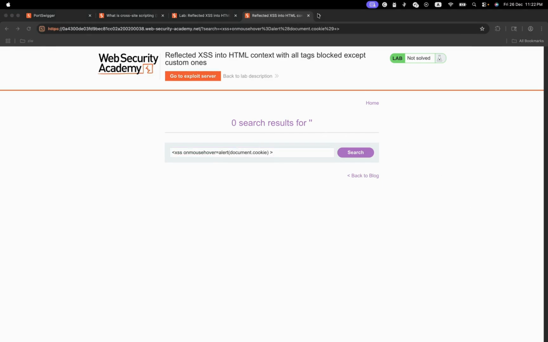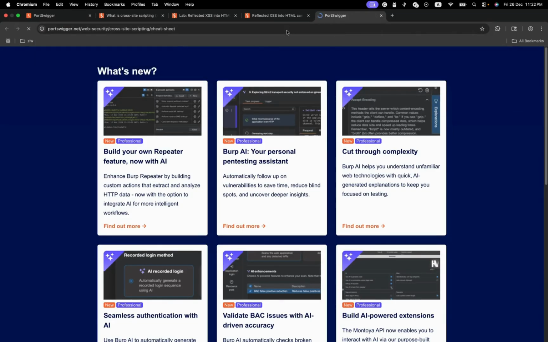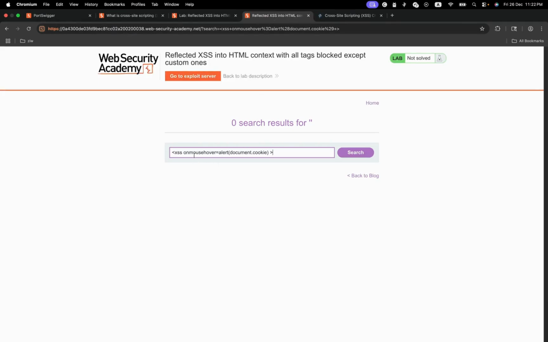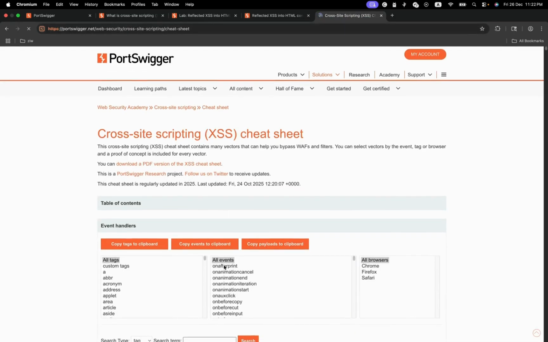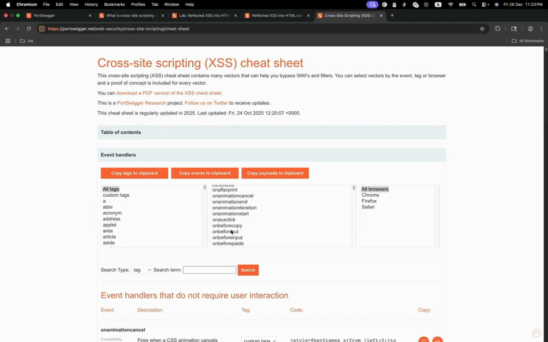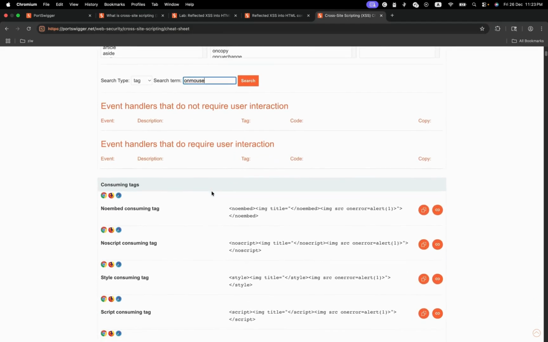Yeah, so that one works. So if you're not sure about the attributes, we have a cheat sheet here that you can make use of. Let it load, then you can see, because I think it's on mouse something. Okay. You can see, search here on mouse, events that don't require user interaction.